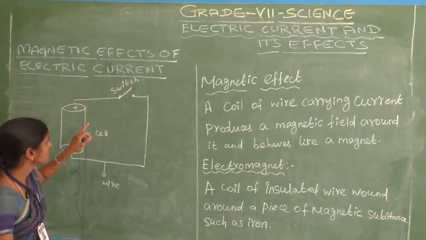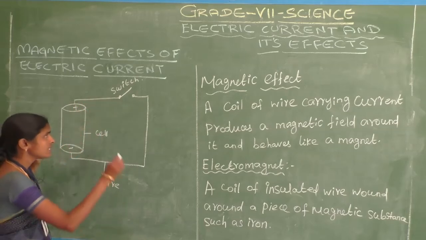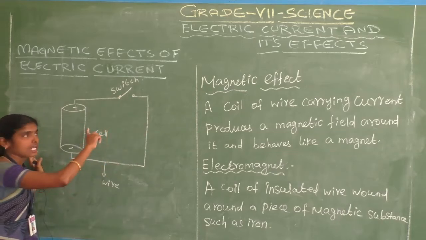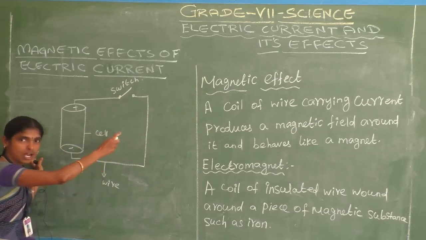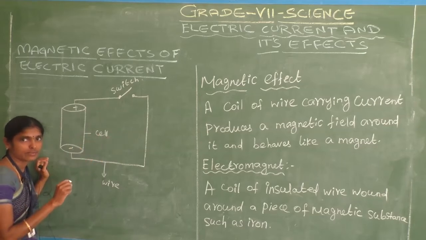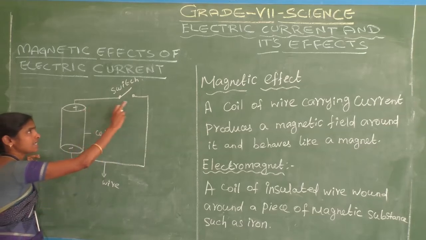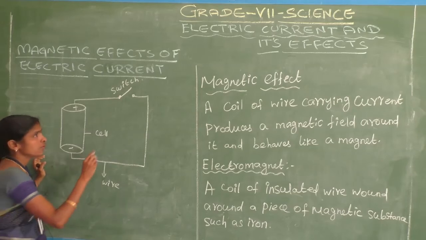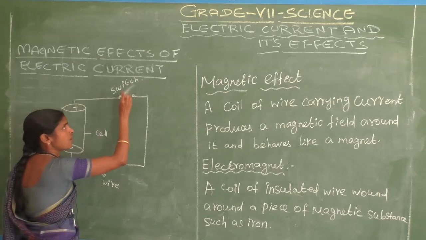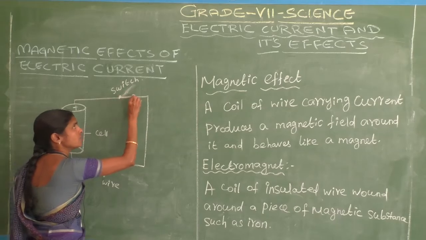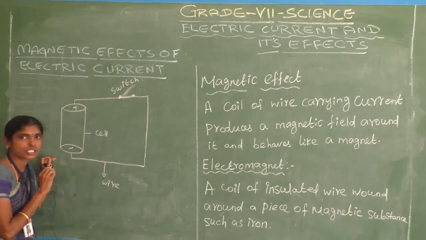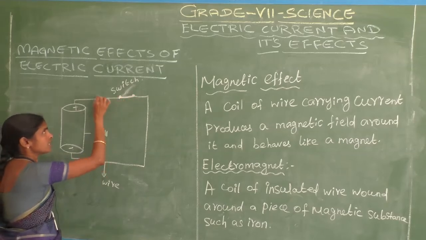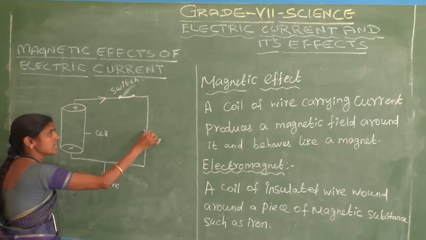See here, when the switch is in the off position, no current passes in the electric circuit. Now the switch is in the on position. In this electric circuit, the current flows in the circuit.